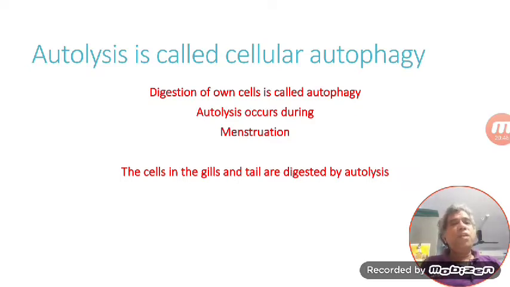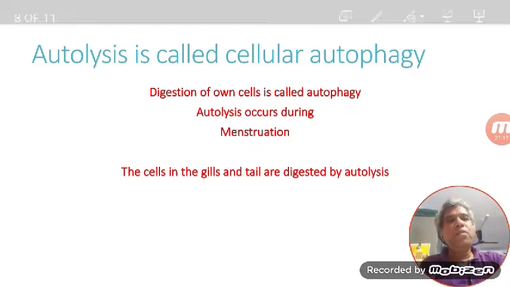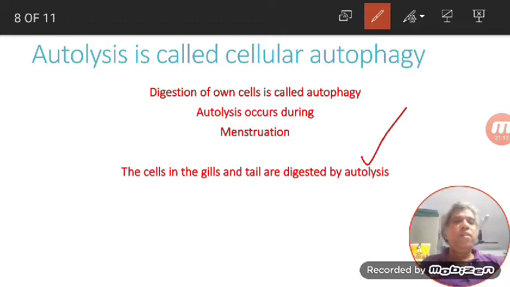In such cases, the gills of the tadpole larva should be lysed, digested, or destroyed before it is metamorphosed into the adult frog. Like that, the tail should also be absorbed. The removal of the tail and gills is done exactly by the lysosomes, and this process is known as autolysis.